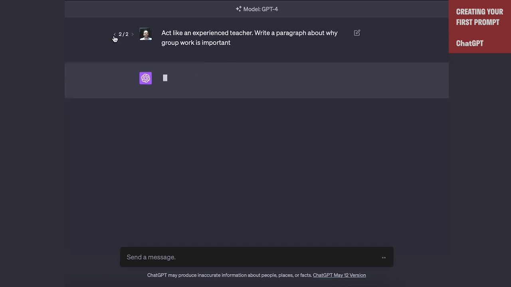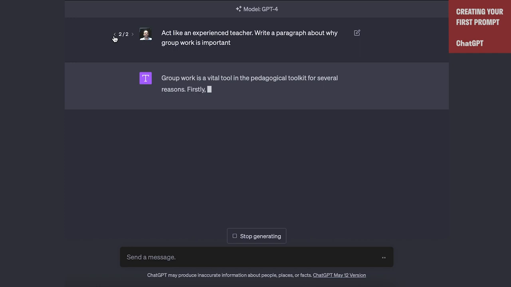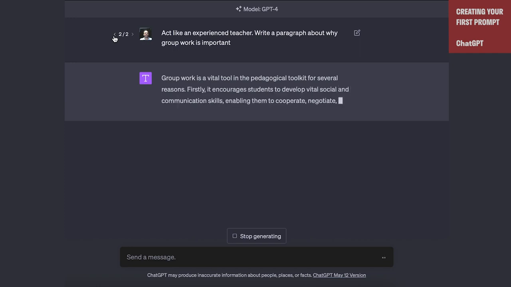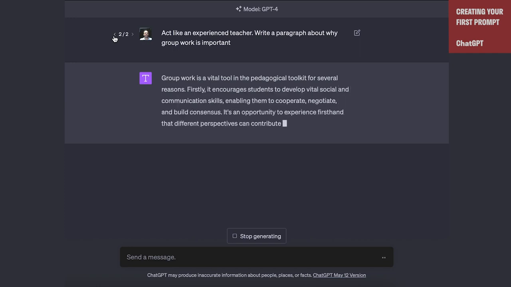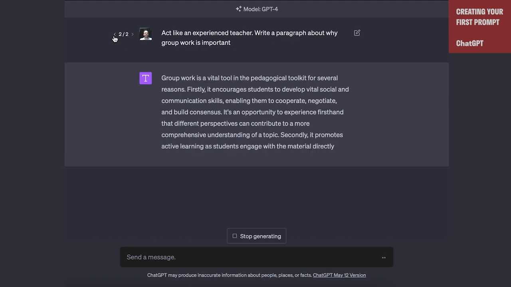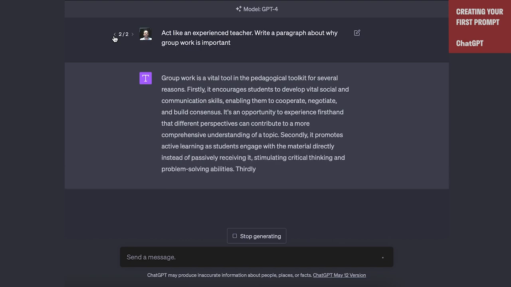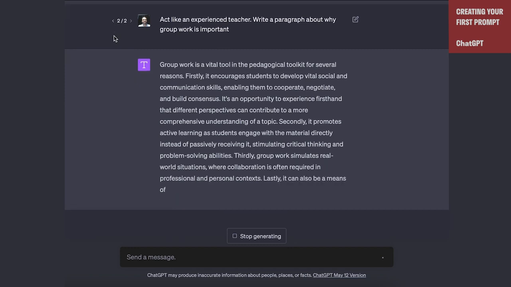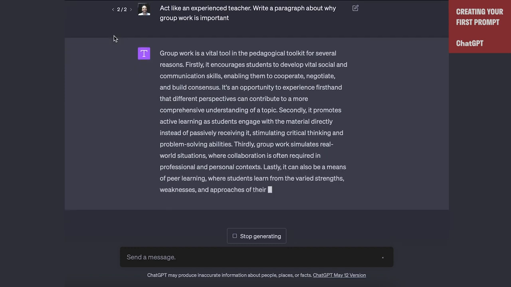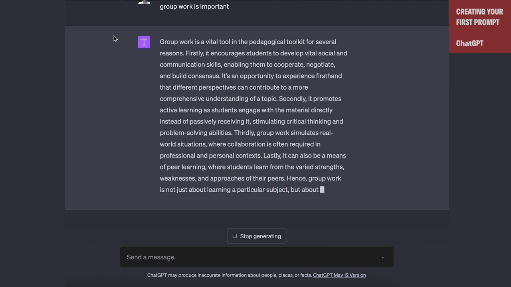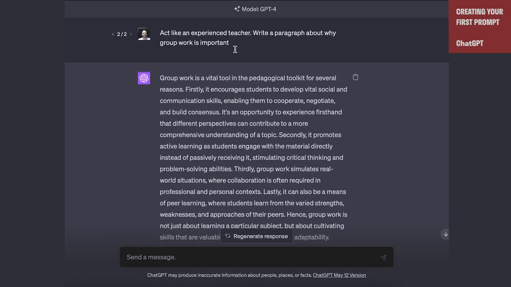And you'll notice that the entire context of the conversation changes, because now it's talking about pedagogy and it's talking about it from a teacher's perspective. We haven't made it into a teacher. It's not magic, but we've given it context to work in and a perspective to take. And you'll see it uses that perspective throughout. Now, we can make this even more advanced by adding in constraints, by telling it exactly what we want to see.